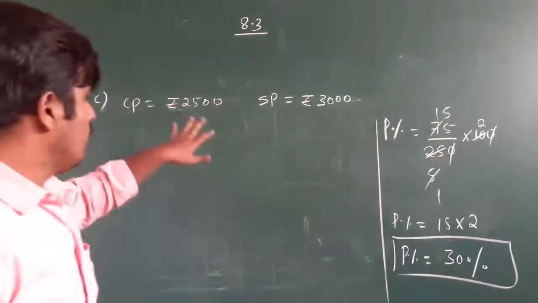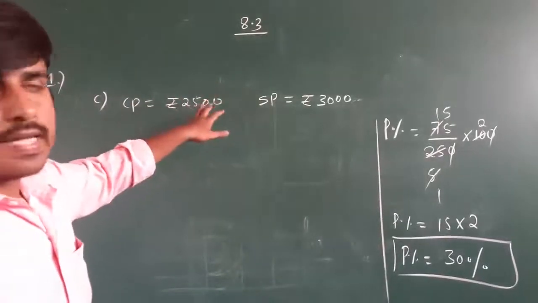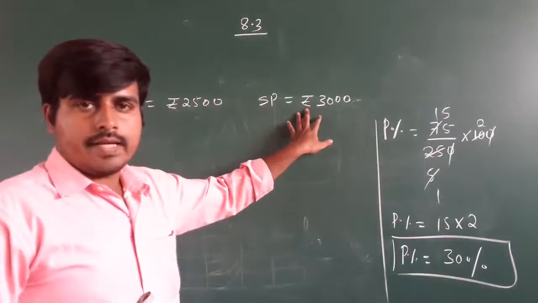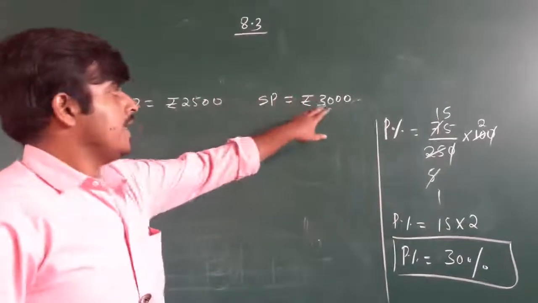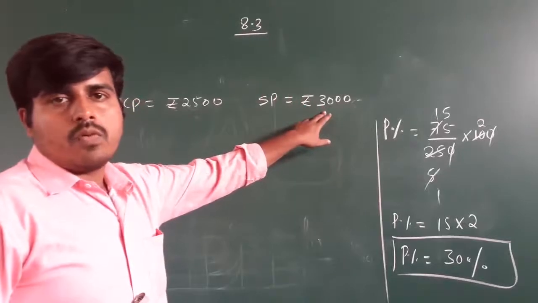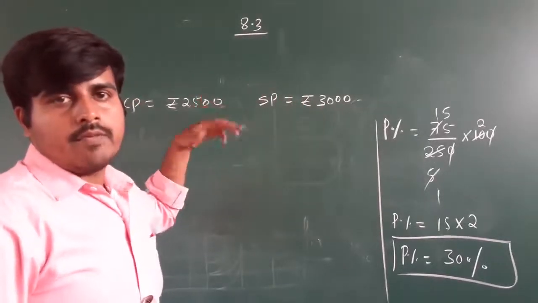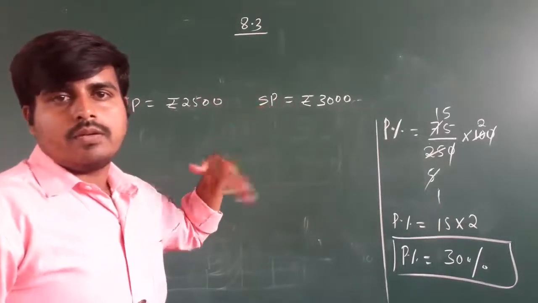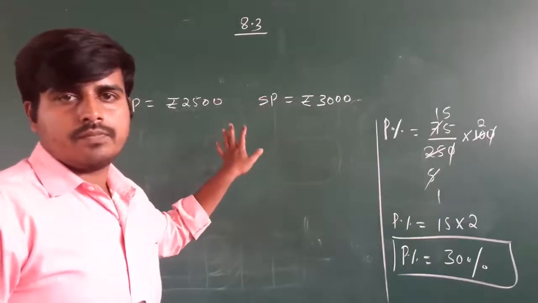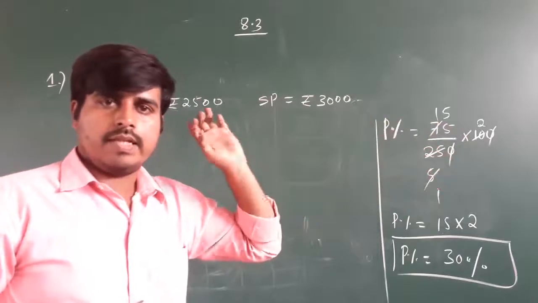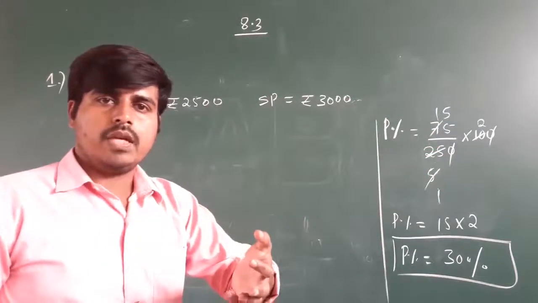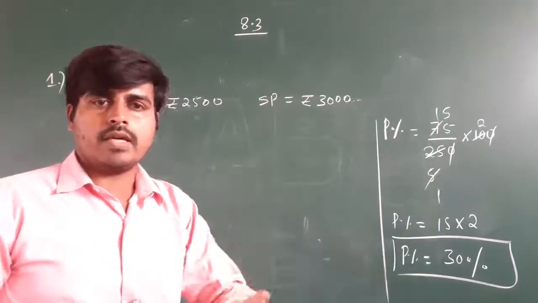Okay, look at both values. Which one is higher? SP is higher compared to the CP, right? CP is 2500, SP is 3000, which is way higher than the CP. If SP is higher, it shows the person is making a profit. If you are selling for more than what you have purchased, then you are making a profit. If you are selling for less, you are making a loss.